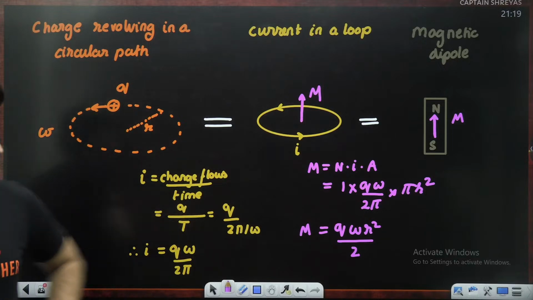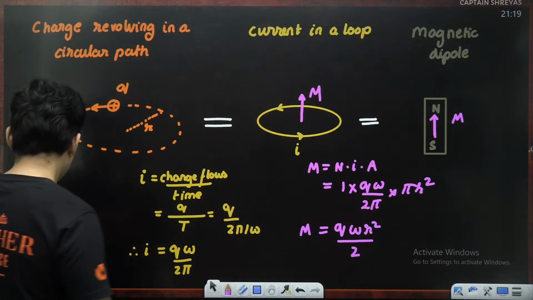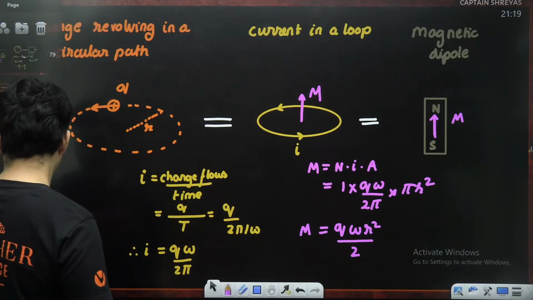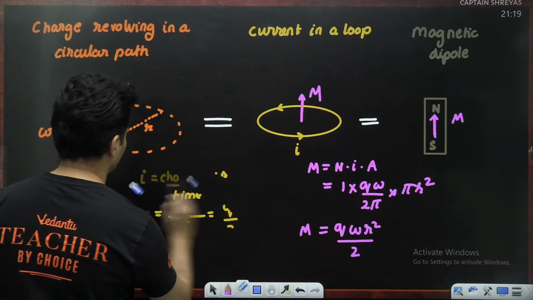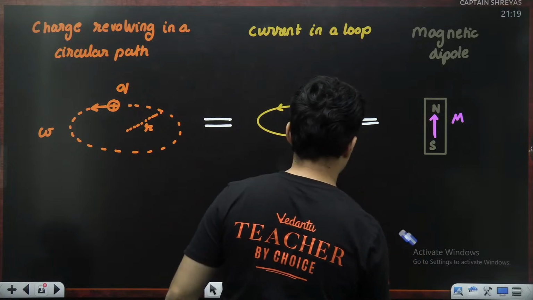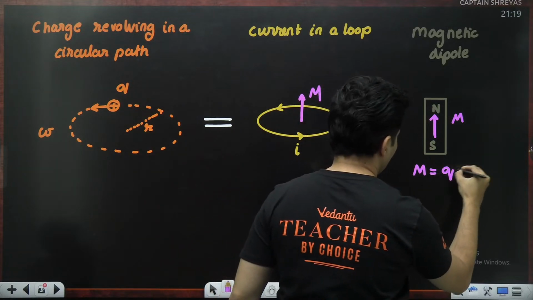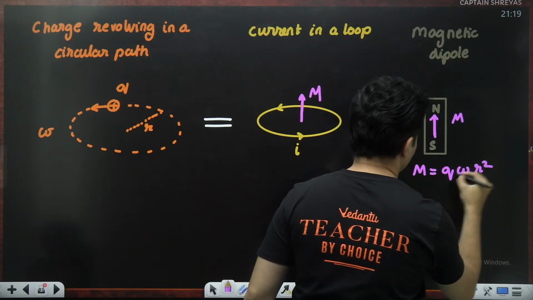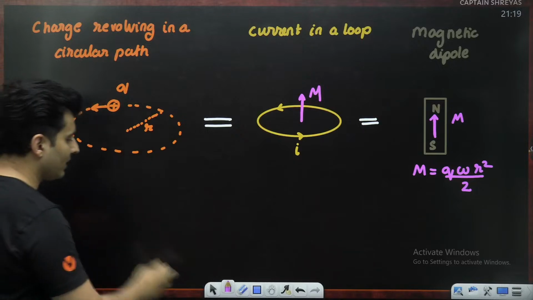Great. What next? I am not satisfied at all till this point. So what I will do, let me get rid of this. So I found out that the magnetic moment is q omega r square whole thing divided by 2. I will do one more thing over here.